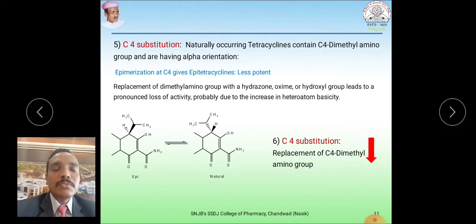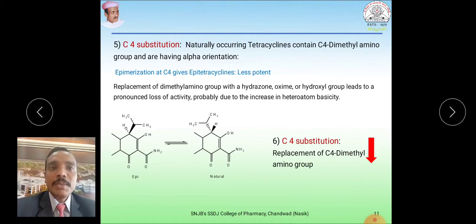If we come to this fourth position, naturally occurring tetracyclines contain a carbon 4 dimethyl amino group having alpha orientation. If we carry out epimerization here, that gives epitetracycline, and these are less potent than the natural tetracyclines. Replacement of the dimethyl amino group with a hydrazone, oxime, or hydroxyl group leads to loss of activity, and that may be because of the heteroatom basicity. So the conclusion here is that replacement of the C4 dimethyl amino group decreases the activity.